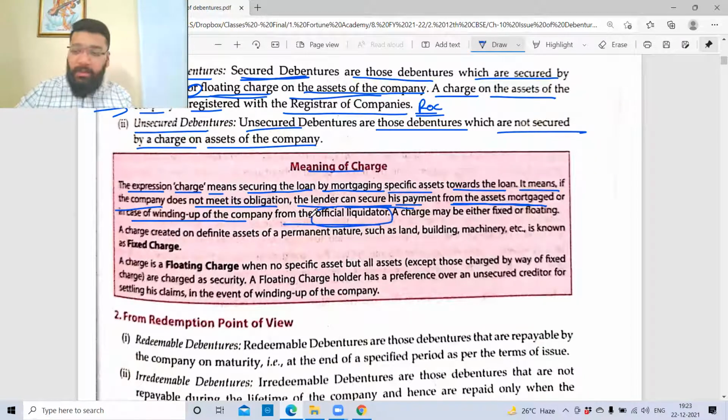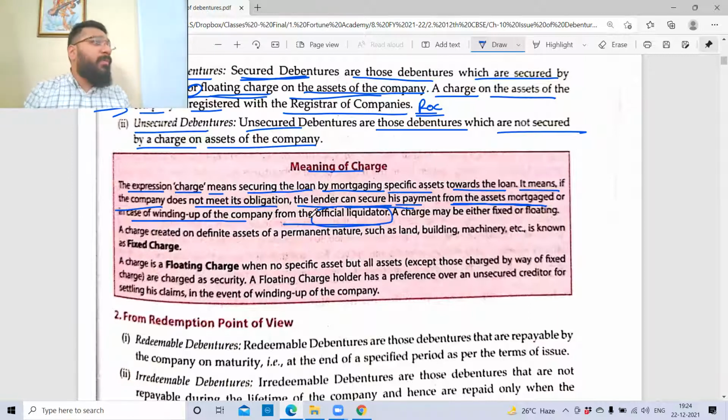For information, if you're winding up a company, it has to be done through an order of the court. Order of a court is mandatory. The court will appoint an official liquidator for you who will ensure this asset is sold today, this asset is sold tomorrow, and at this value it will be sold. And once the money has come, he will decide who will be the first person to get it.